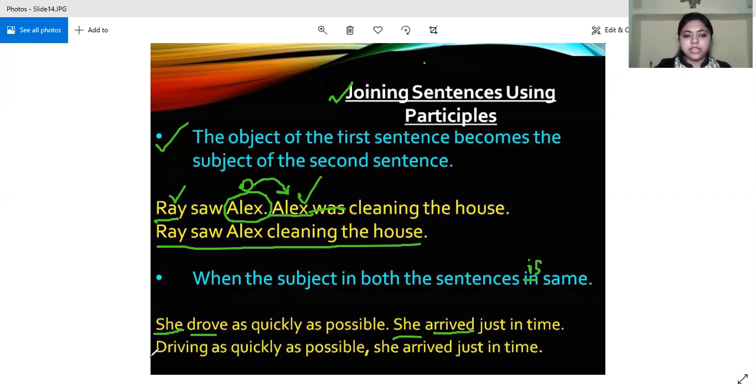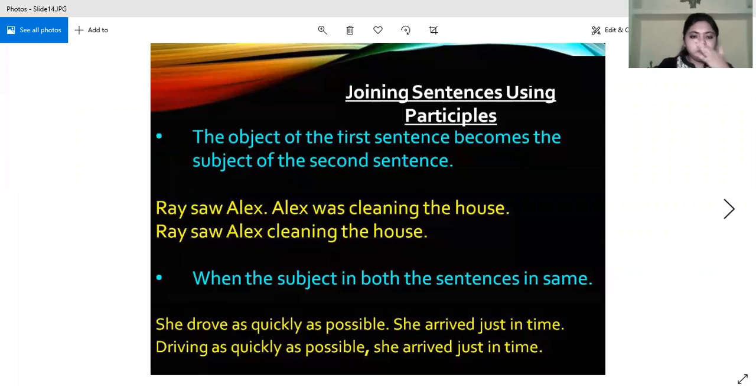What would we convert? What action would have taken place before? Drove only. So we will convert this finite verb into a participle. That is, driving as quickly as possible, she arrived just in time. So we will use she just once. We convert one of the finite verbs into a participle, and generally we convert the finite verb which has taken place earlier than the latter. So this is how we join sentences using participles.